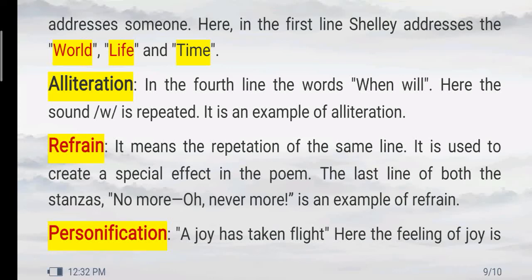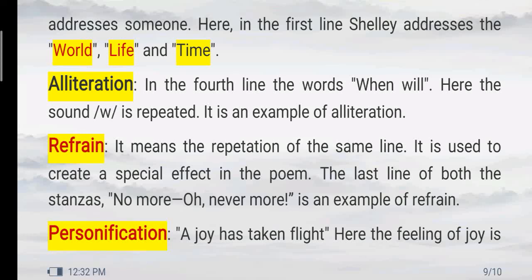So that is also another example of a figure of speech called personification. So all in all, you can say that the poetic devices like apostrophe, alliteration, personification, and refrain are used by P.B. Shelley in this poem.